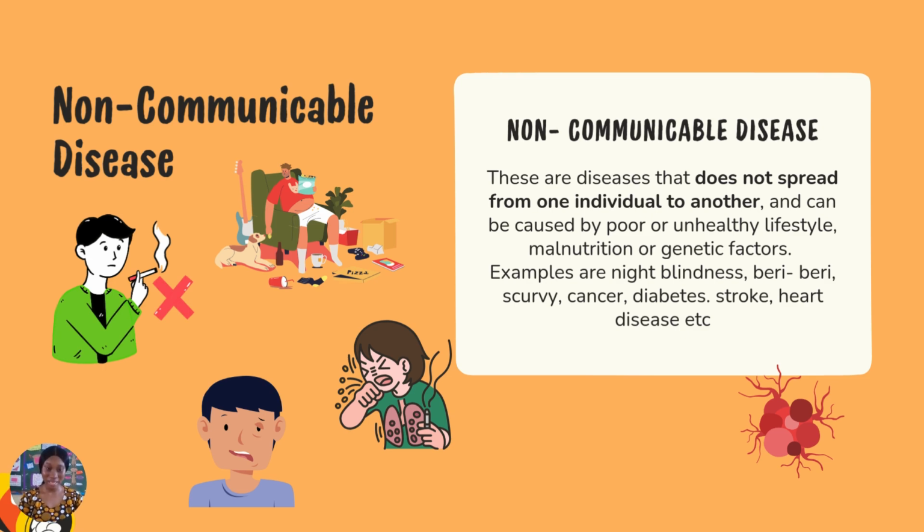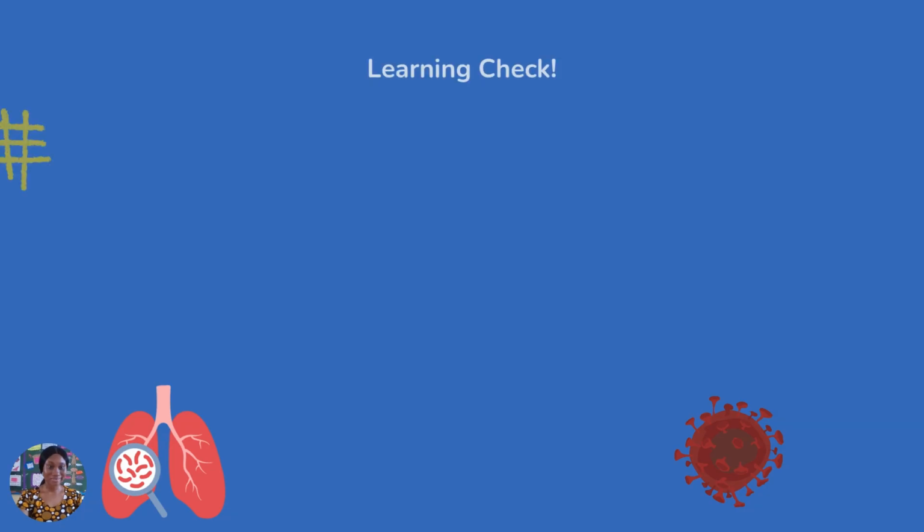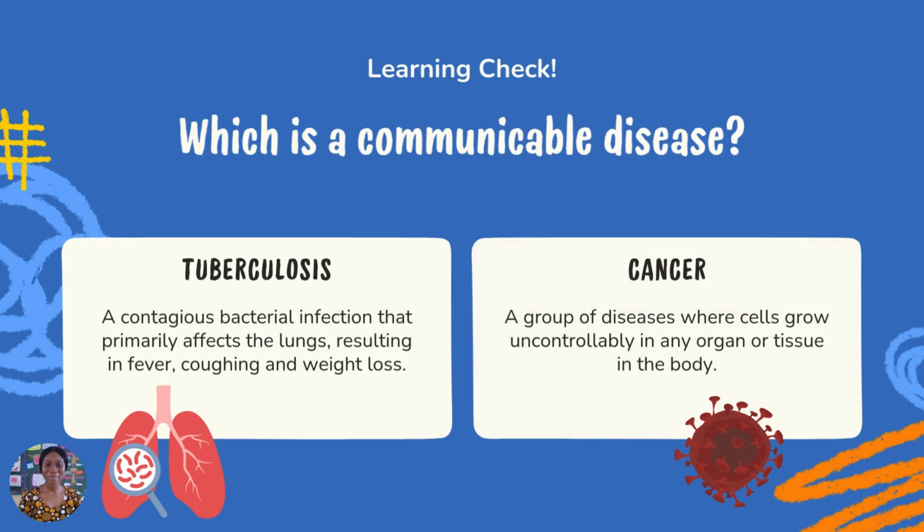Then genetic factors, what you receive from your mom and your dad. So examples are night blindness, beriberi, scurvy, cancer, diabetes, strokes, heart disease, and the rest of that. So your lifestyle can cause you to end up with a disease or two. The way you eat can cause you to end up with a disease or two. Then genetic factors, if your parents have it, you are likely to have it too. So smoking, drinking, dirty environment. So these are things that can bring about non-communicable disease. All right. So that is the difference between a communicable and non-communicable disease.